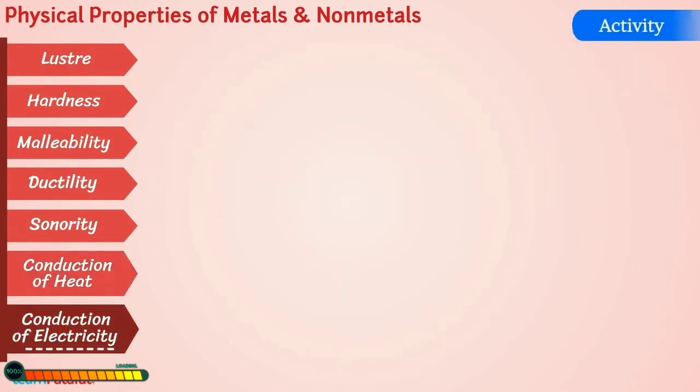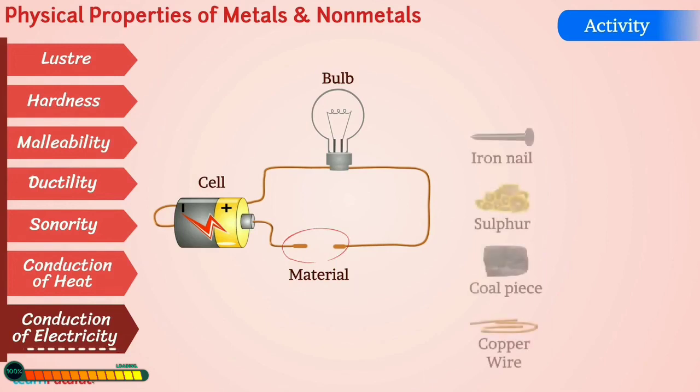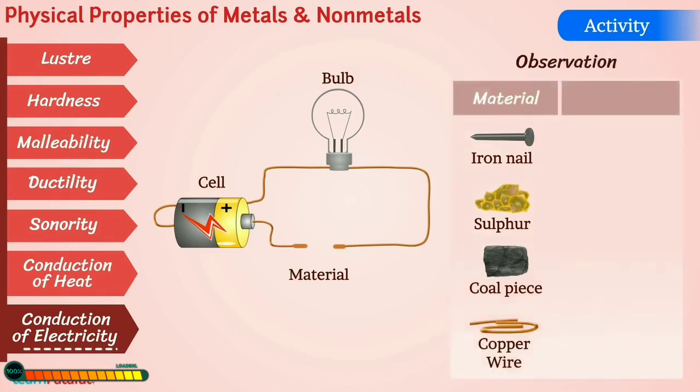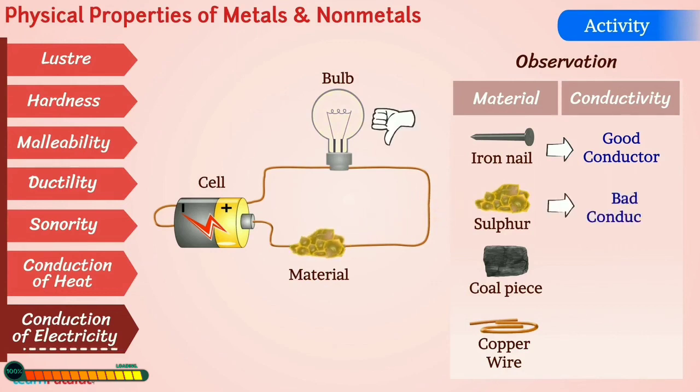Next is conduction of electricity. First of all, we have to connect the circuit as shown and check if the bulb lights or not. Then we have to repeat with another material respectively. First of all, place the iron nail. Look at the picture. That means the iron nail is a good conductor. Then place the sulfur. Look, it is not conducting. That means it is a bad conductor. Then place the coal piece. It is also a bad conductor.